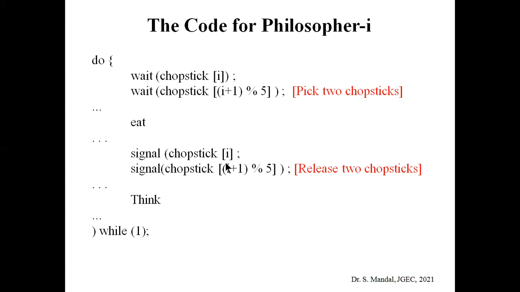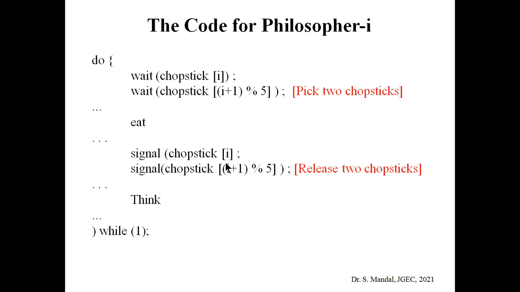Okay, so after executing these two operations, the value of the respective semaphore, that is the chopstick, denotes or indicates the access to the critical section. What is the critical section? Critical section is nothing but the eating operation. Now after the eating operation is performed, we need to exit from that critical section.